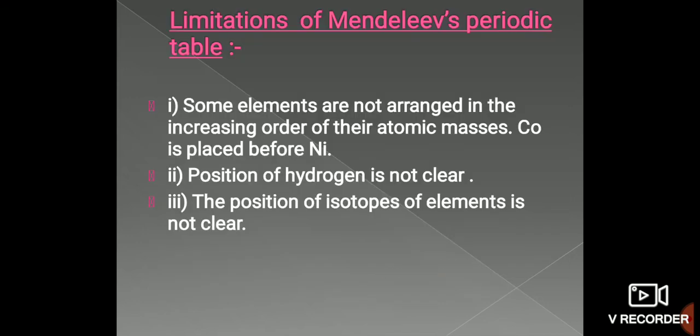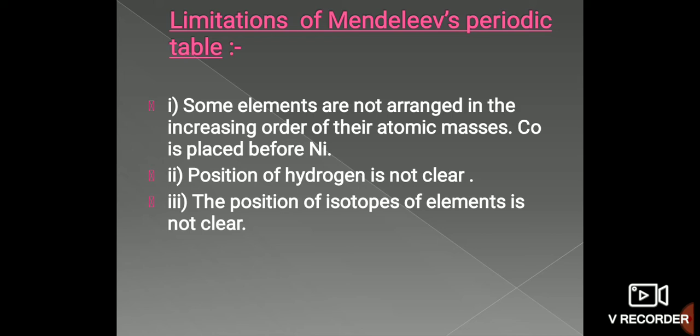The position of hydrogen is not clear, because he has given it the first group, but actually, if you go with the other elements, because the properties should be similar, lithium, sodium, potassium, rubidium, copper, silver, all these elements show the metallic property, they are metals, but hydrogen is not. The position of hydrogen is not clear, because it shows some properties of metals as well as non-metals. So the position of hydrogen is not clear.